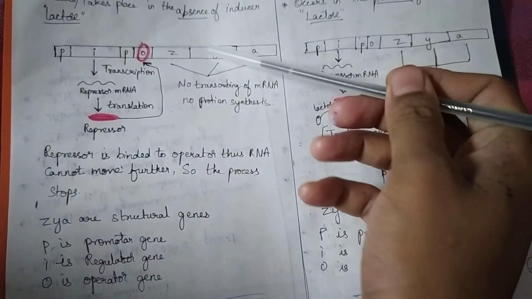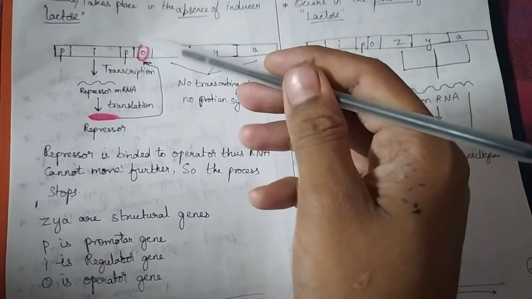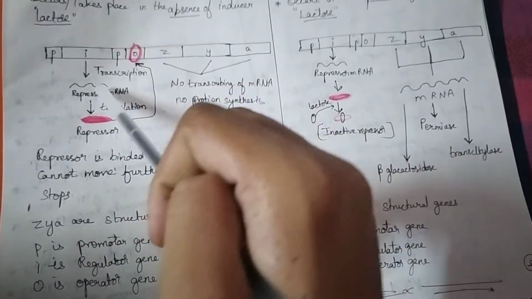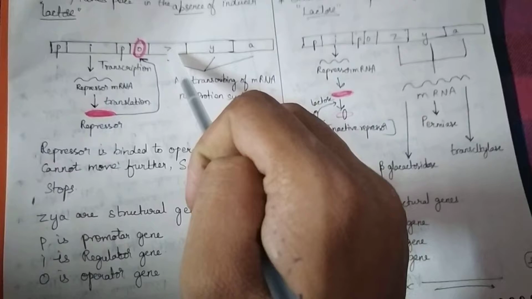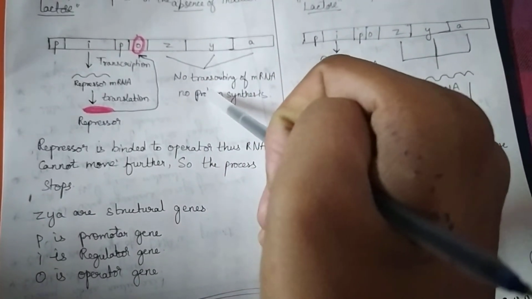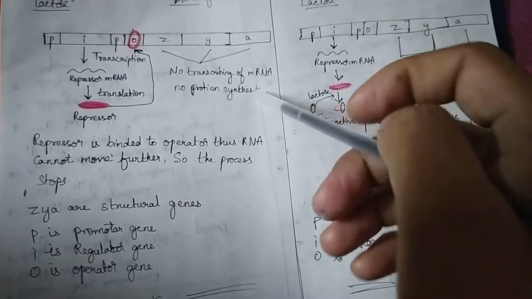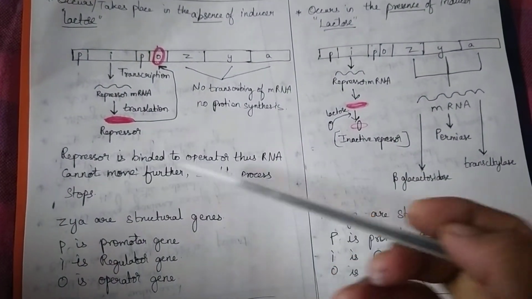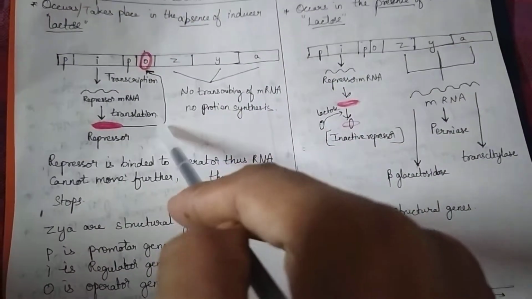In the absence of lactose, the repressor will be attached to the operator gene and it will stop the flow of RNA polymerase. Thus, Z, Y, A are not transcribed into proteins. So the repressor, when bound to the operator, blocks RNA polymerase from moving further, so the process stops here only.